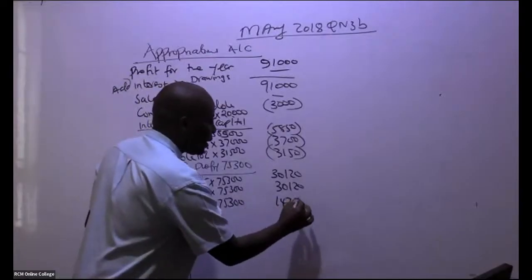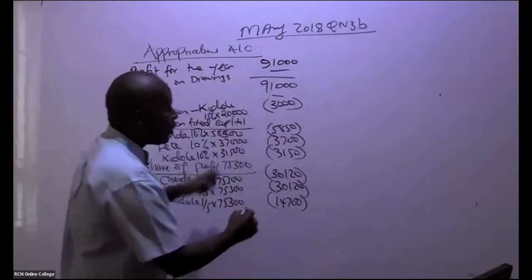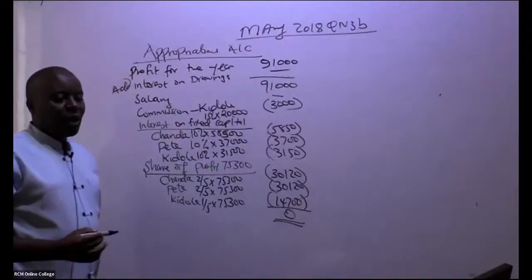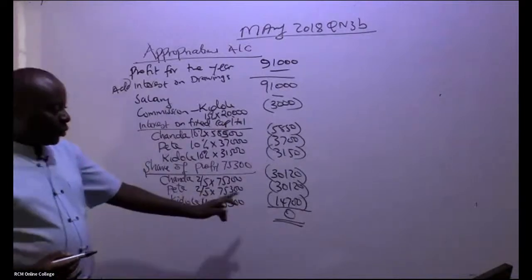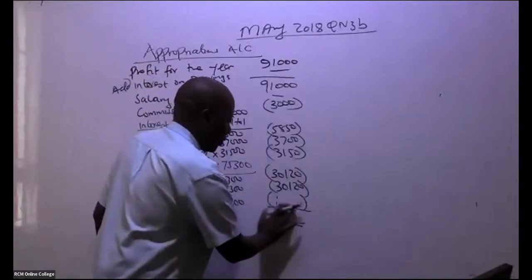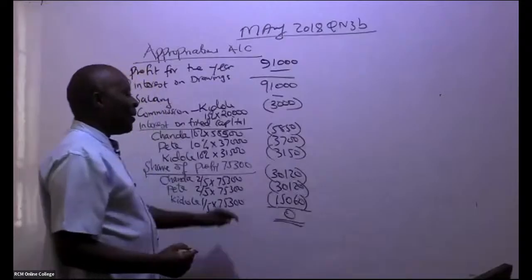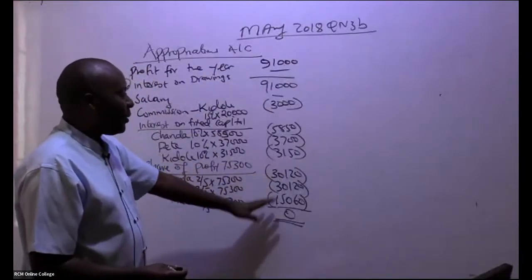So if you deduct this, you should be able to distribute the whole amount such that you have a 0. So I'm being told this is not 14,700. I'm being told this is 15,060. You don't even have to prove. Remember, up to here you got a surplus of 75,300, and this will add to 75,300, but you can do it on your own.